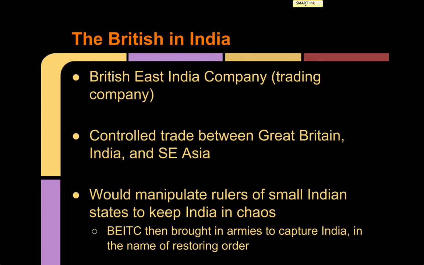What Britain will do is deal with these state rulers inside of India, these little state rulers, and Britain will constantly keep them fighting or in chaos. And what will happen is the British East India Company, the BEITC, then brought in armies to capture India in the name of restoring order.